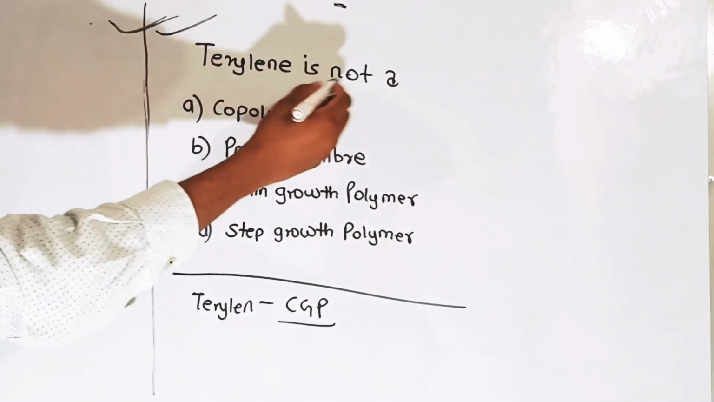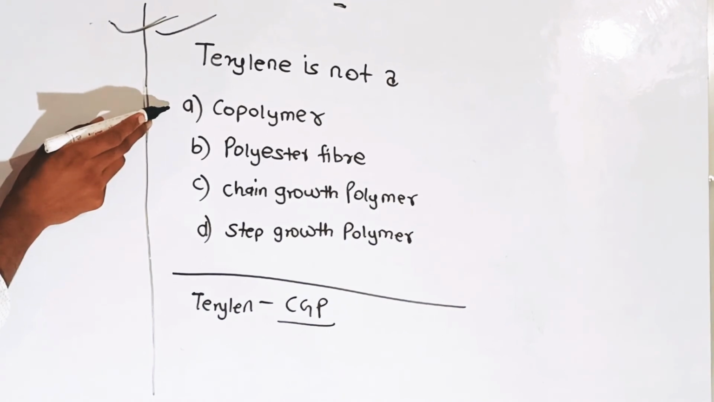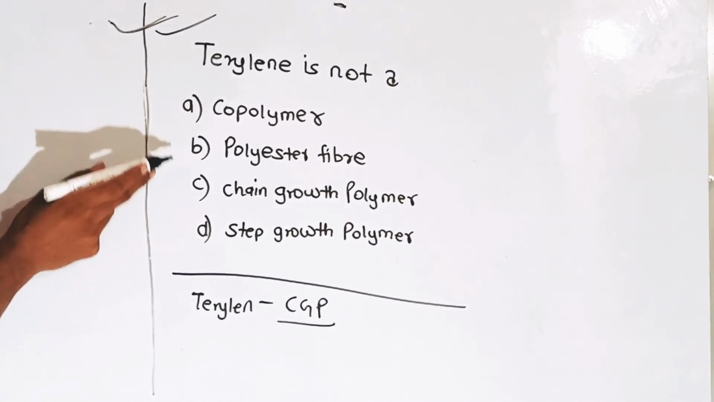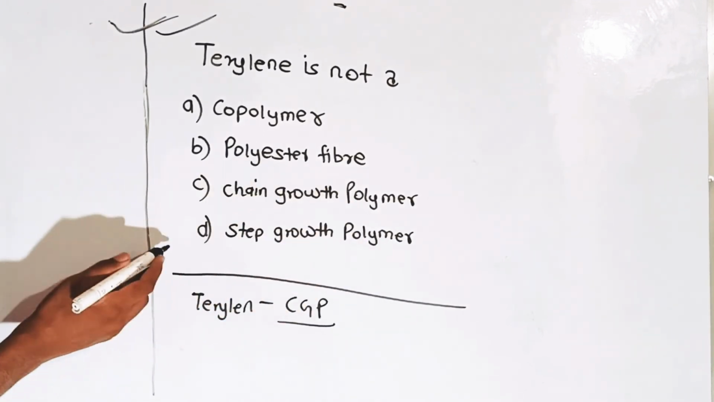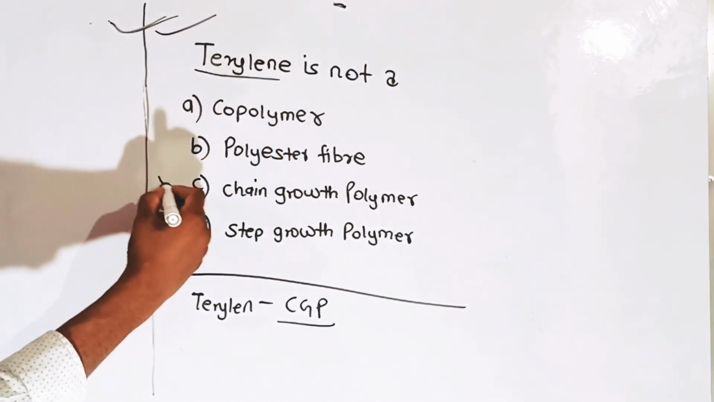Terylene is not a: first option is copolymer, second is polyester fiber, third is chain growth polymer, and fourth is step growth polymer. Then terylene is not a chain growth polymer.